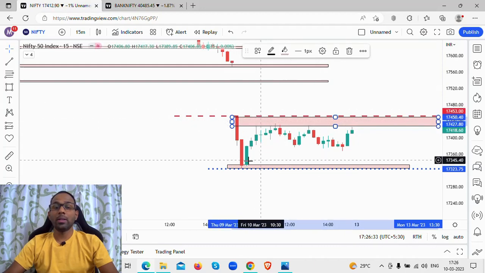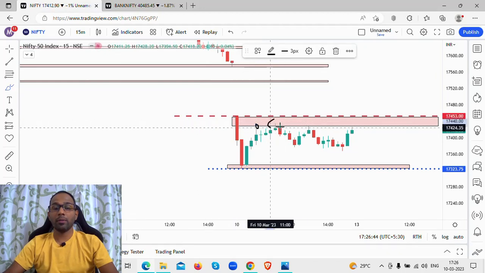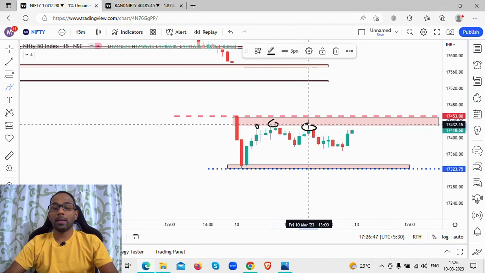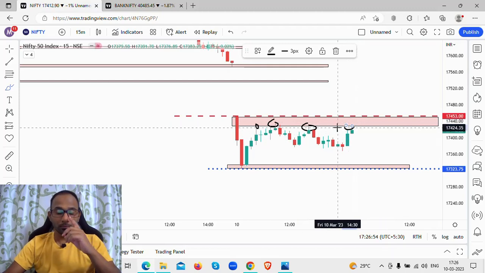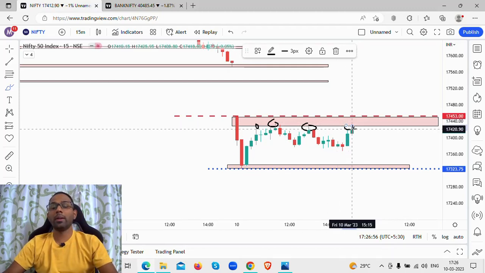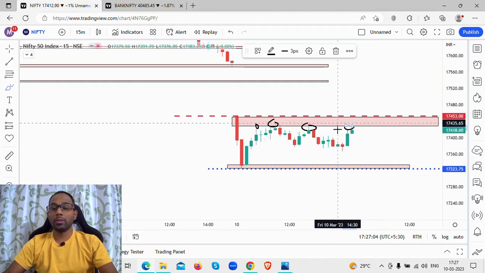Now you see here, after bouncing, the market was struggling to move higher from this level. I'll just use the brush here. You see the market kept coming down and going up and turning from here. So this level marks your supply zone, and it becomes very important in Monday's session. We'll have to wait and watch whether there will be a breakthrough or whether the price will turn and come down to this level. So this is your main resistance level.